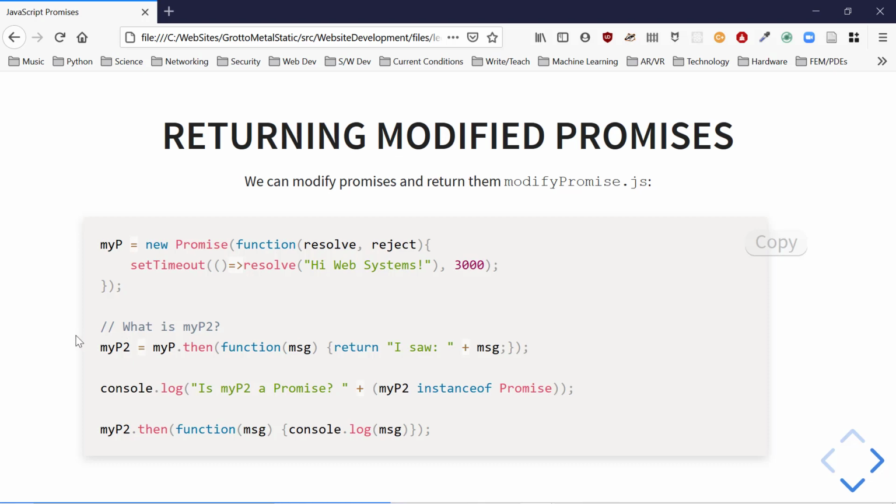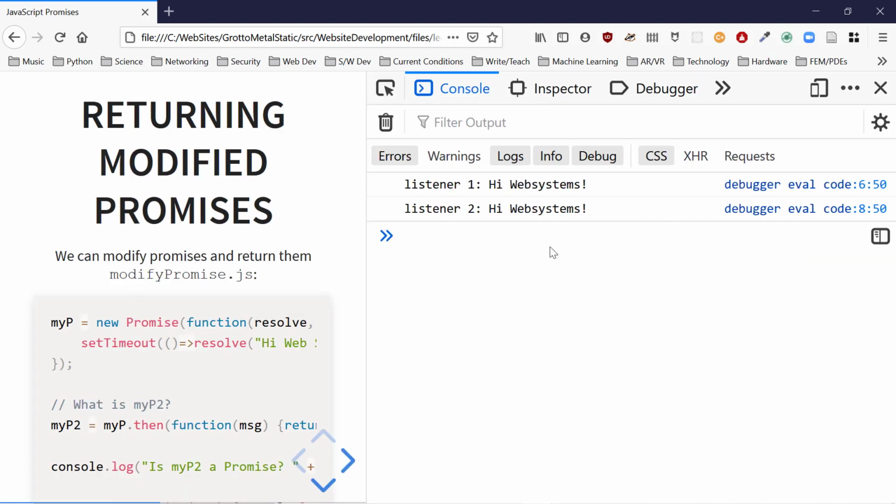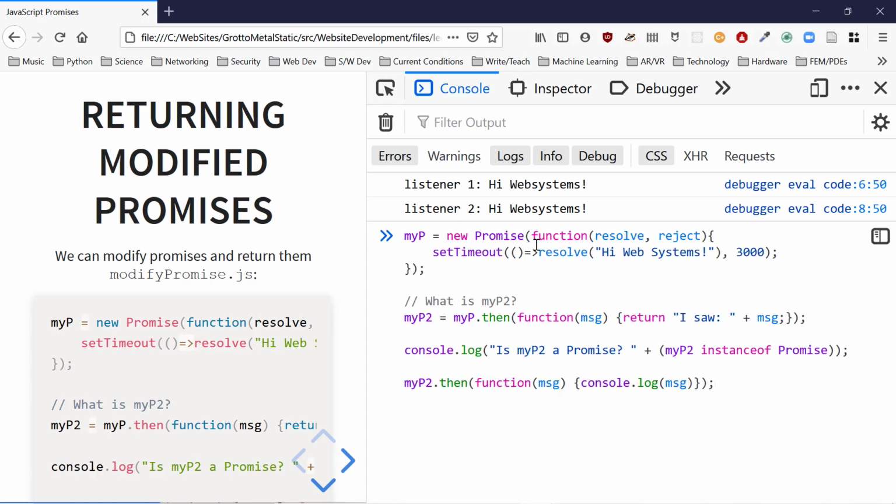What is P2 going to be? Is P2 a promise? My P2 instance of promise. Then I'm going to try thenning my P2 and seeing what it does. This is going to be very useful. I know it's abstract right now.